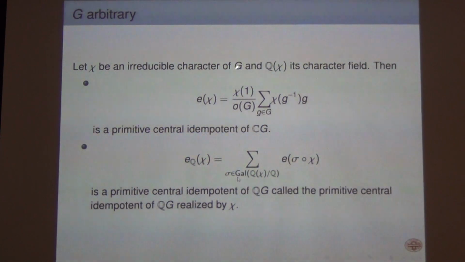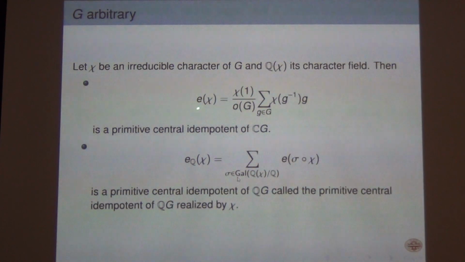So if you have a complex irreducible character chi of G, and Q(chi) is Q adjoined with all the character values, then you form this group ring element. This is an element of CG and this is a primitive central idempotent of CG. It will generate a two-sided ideal of CG, which is a simple component of CG.